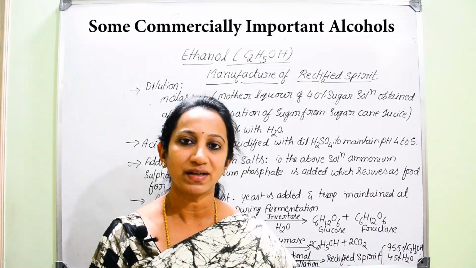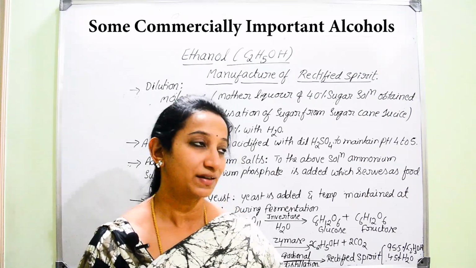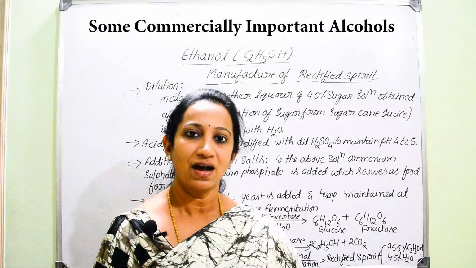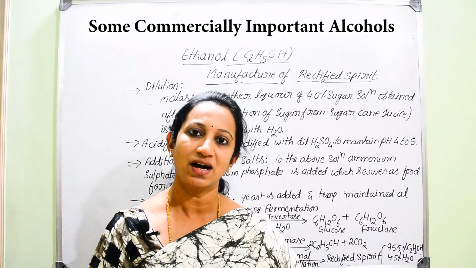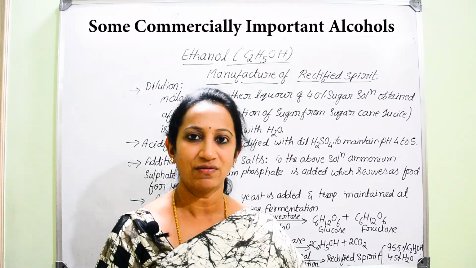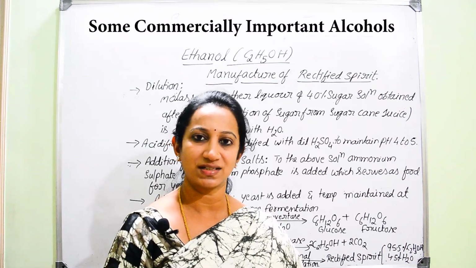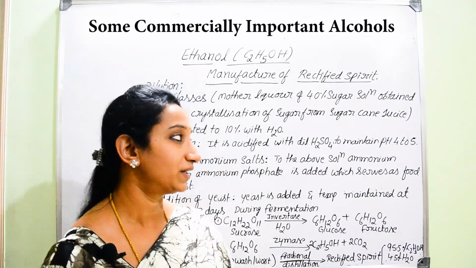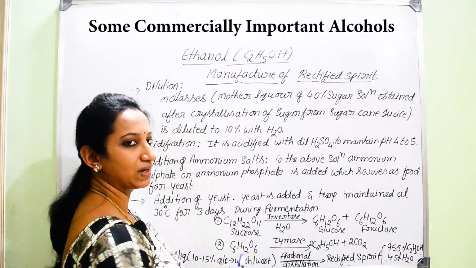Of course, that mother liquor still contains sugar, around 40% of sugar. Hence, after crystallization of sugar during the manufacture of sugar, whatever remaining solvent contains 40% of sugar can be called mother liquor.